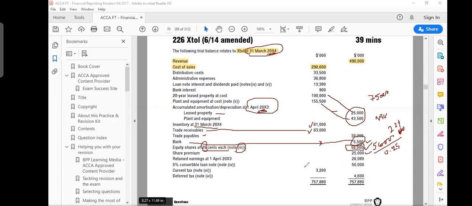You have got share premium. You have retained earnings. Now pay attention. These retained earnings are given for the previous year. So this is the opening balance of retained earnings, not the closing balance. So I will calculate my income statement and my profit, and I will add it to this retained earnings. This is last year's retained earnings plus this year's profit.